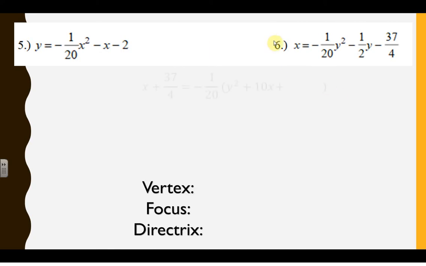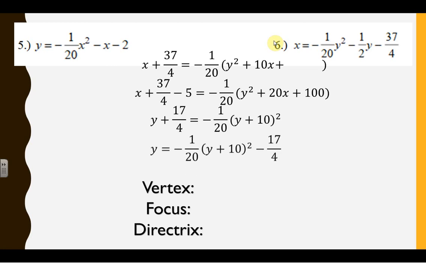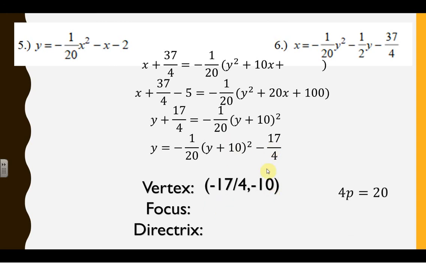All right, again, we're going to complete the square. This is on the other one. Again, it's pretty ugly because it has fractions, but you've got to be able to work with it. So it's there. Pause it if you need to. You guys understand the process of completing the square. X would be negative 17 fourths, and the y would be negative 10. Be careful with that. And p is then 5 again.